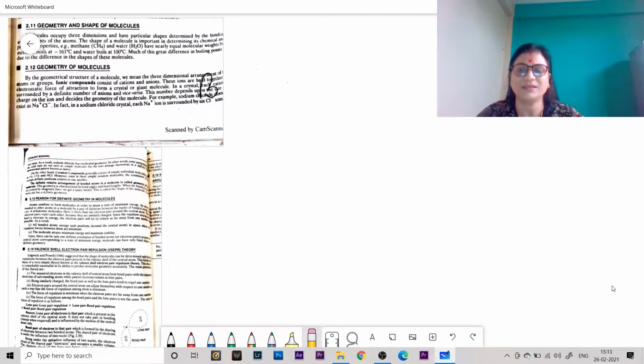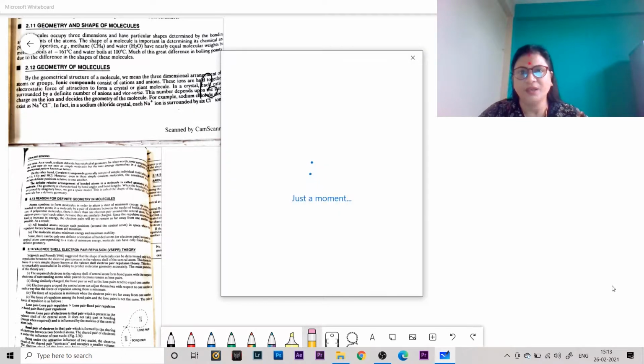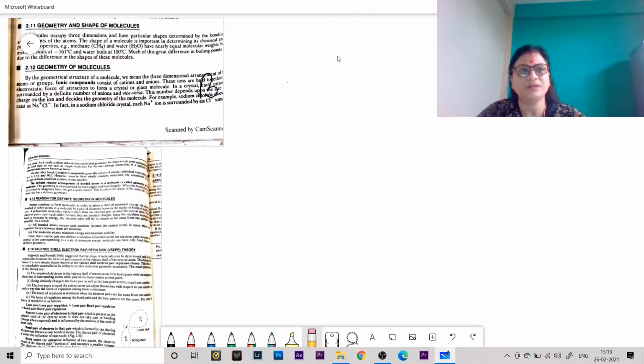Hello students, today I will discuss the topic valence shell electron pair repulsion theory. Before going to the topic, at first we have to know something about the geometry and shape of molecules.